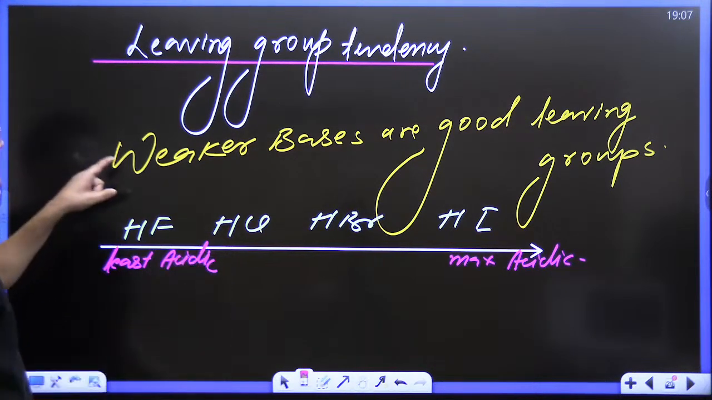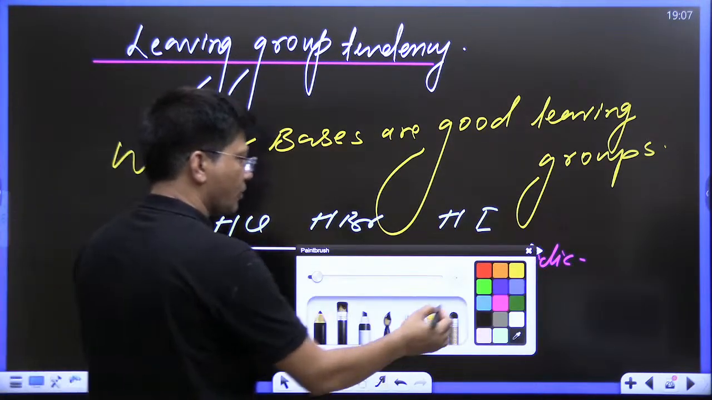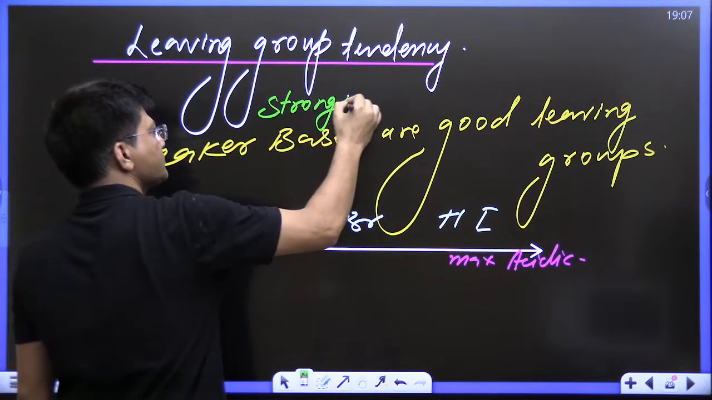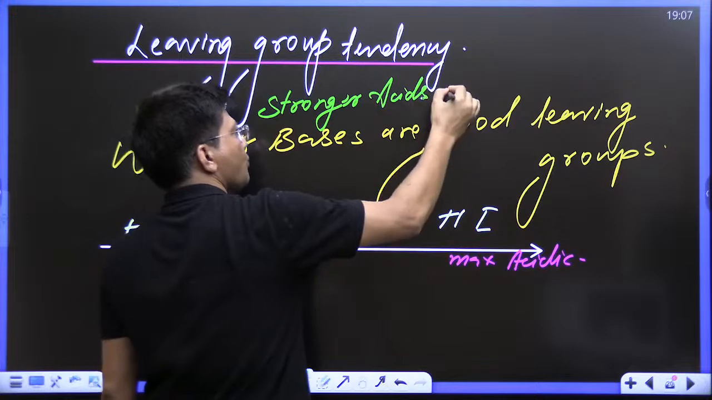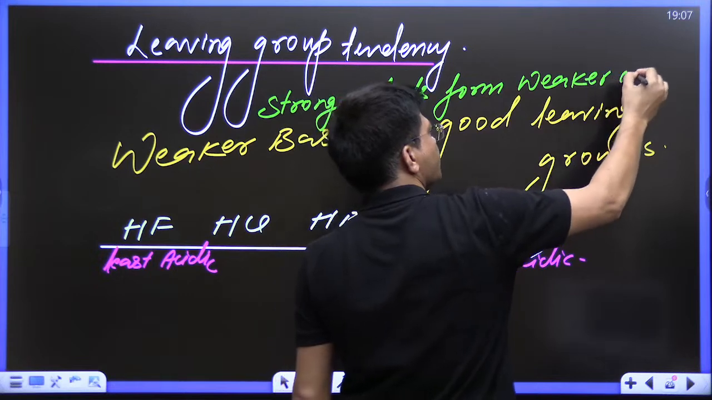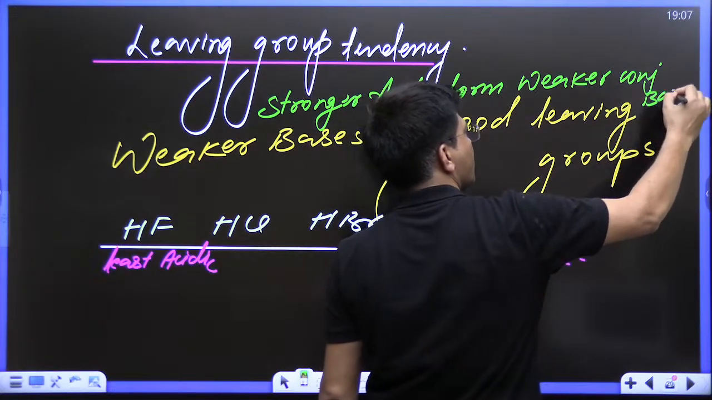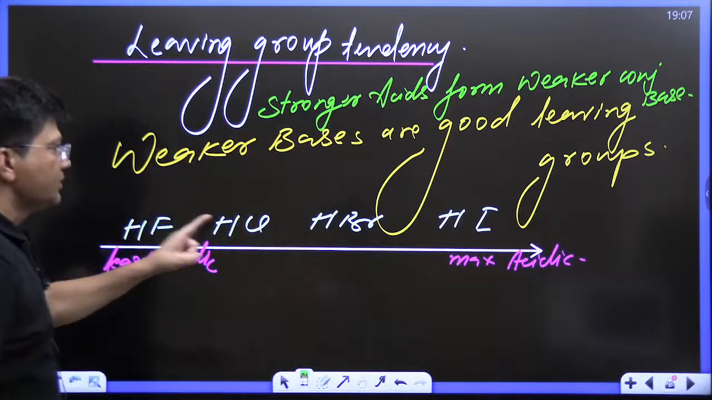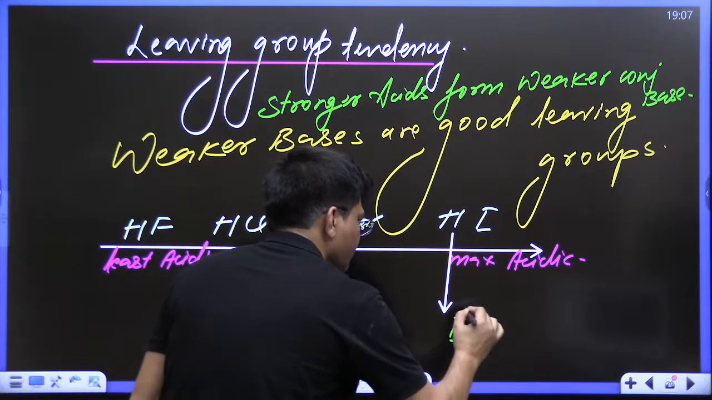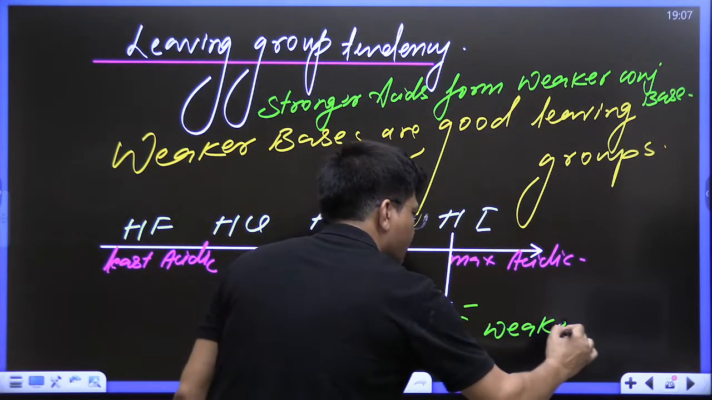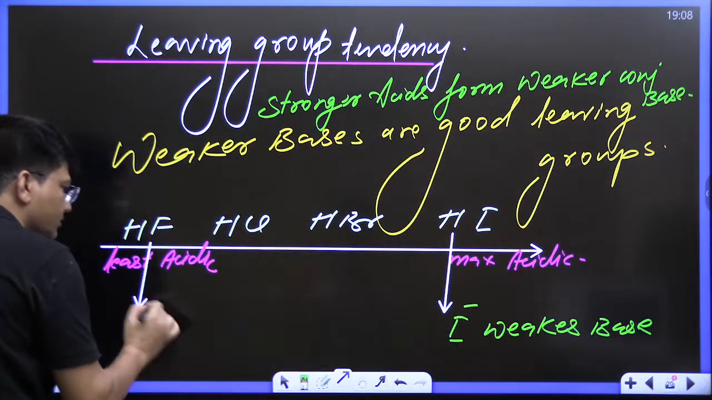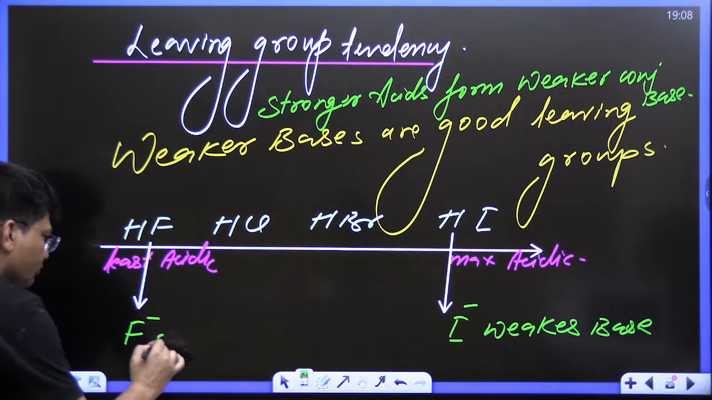So what I said, weaker bases, and I've told you stronger acids form weaker conjugate bases. This I've already told you in GOC. So this is the strongest acid, its conjugate base will be the weakest base, and weaker bases are good leaving groups, and this is going to form the strongest base.